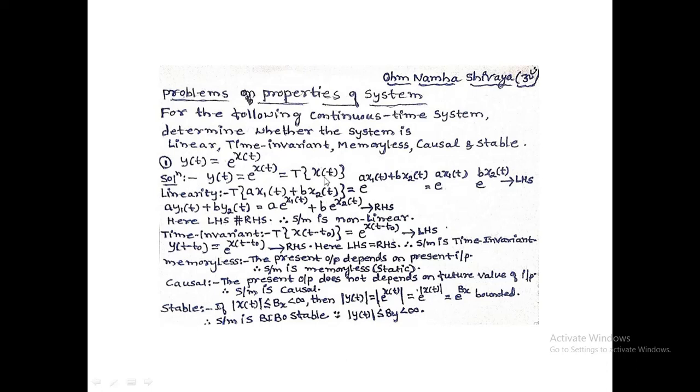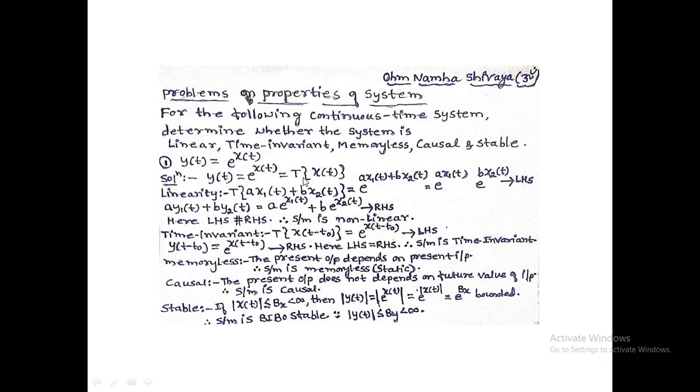System operating on the input signal x of t is called y of t, where y of t is given as e to the power of x of t. Remember, the system operating on the input signal is equal to e to the power of the input signal. I am stressing the input signal here because the system operating on the input signal x of t gives the output e to the power of the input signal x of t.